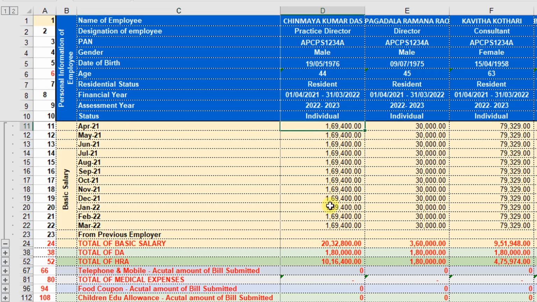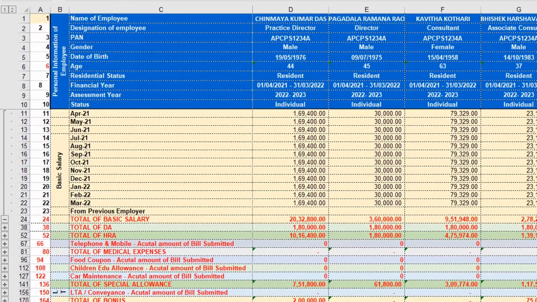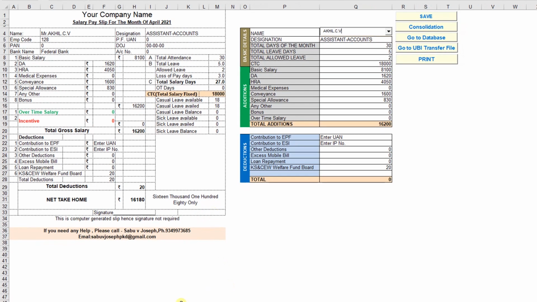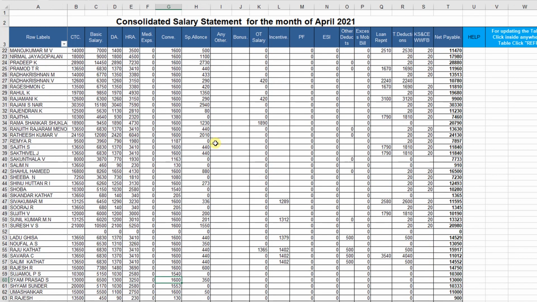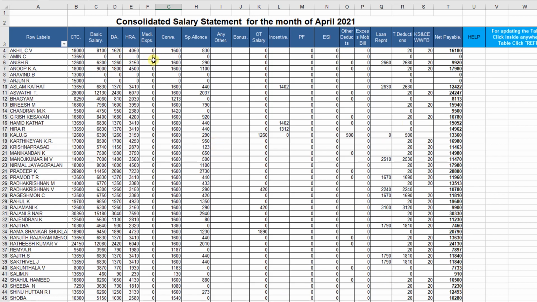The basic salary of each employee you have to assign in the respective month. I think this data may be available in your software or payroll utility. Here I am using my own payroll utility, which I have developed for calculating the monthly salary. This is the consolidated summary of the salary. Here basic, DA, HRA, medical expense, conveyance, special allowance, other expenses, bonus, overtime salary, incentive, PF, ESI, deductions, everything is shown.